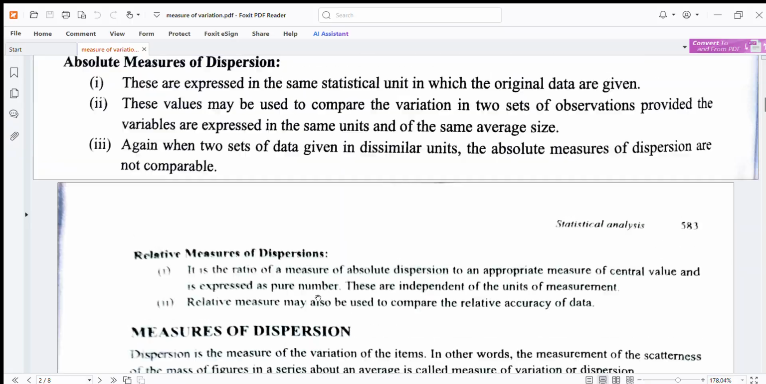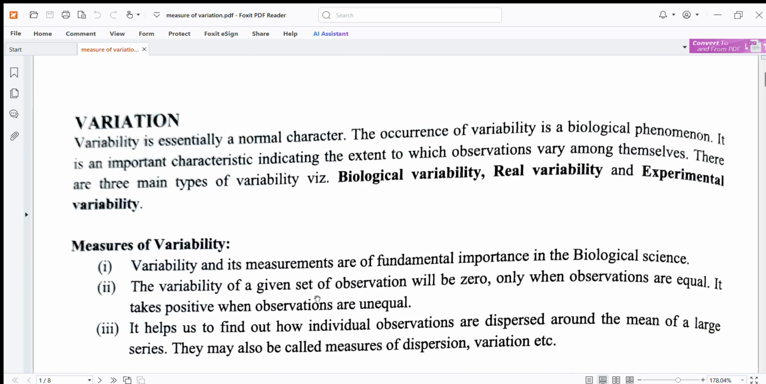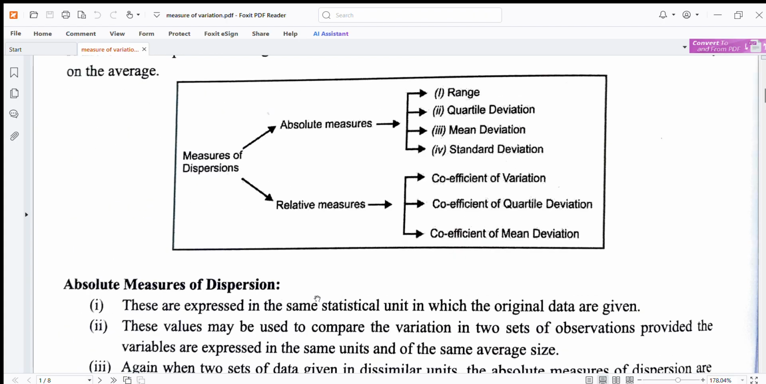The formula is repeated again. Variability is essential for a normal character. It is the occurrence of variability in biological phenomena, an important characteristic indicating the extent to which observations vary among themselves. There are three types: biological variability, real variability, experimental variability. Dispersion: measures of dispersion are absolute measures, range, quartile deviation, mean deviation, standard deviation; and relative measures, coefficient of variation, coefficient of quartile deviation, coefficient of mean deviation.